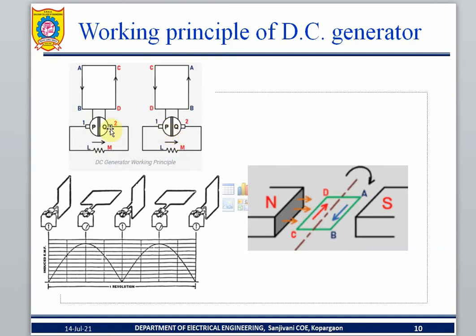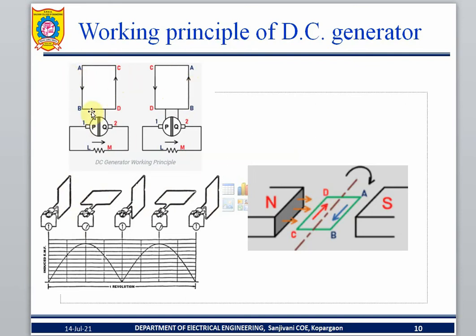Let's look at two diagrams. What is the difference between diagram 1 and diagram 2? Here AB is there, here CD is there. The meaning is that it is rotating. Then it will rotate, and a current flows. The current is due to the rotation, AC current. The rotation is vertical, horizontal, vertical, horizontal, like this.